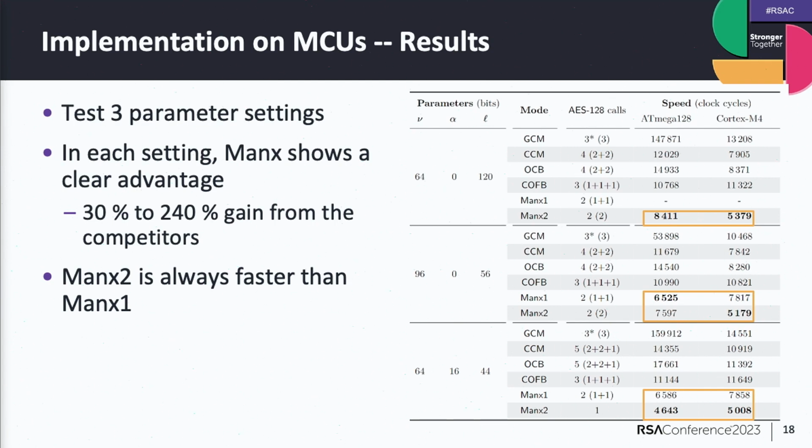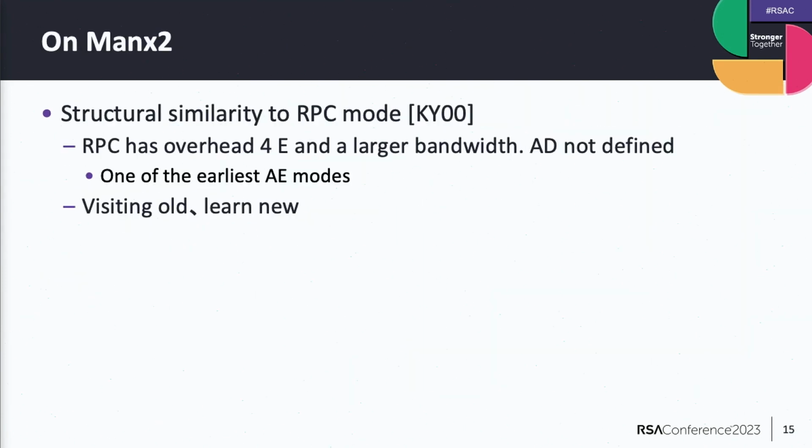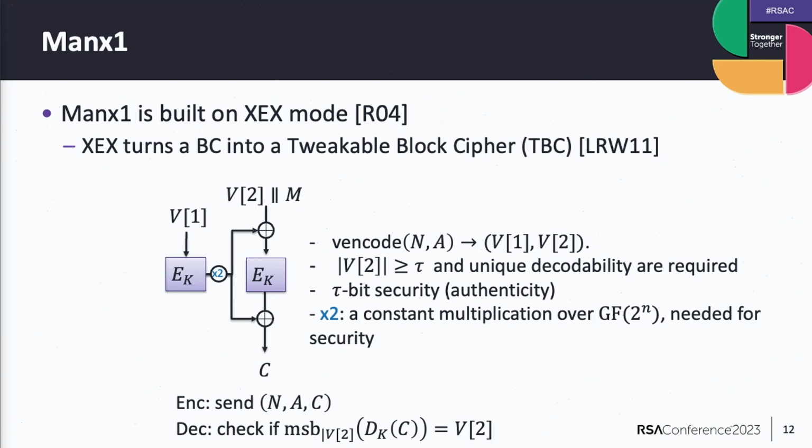Yes, simply because it cannot handle this parameter. Because in this case, the security level tau is set to 64 bits, just half of the block cipher. Monks 1 has this structure, and 64 bits will be put here. So that means the plaintext is at most 64 bits, so it can't handle this parameter. Okay, thank you.